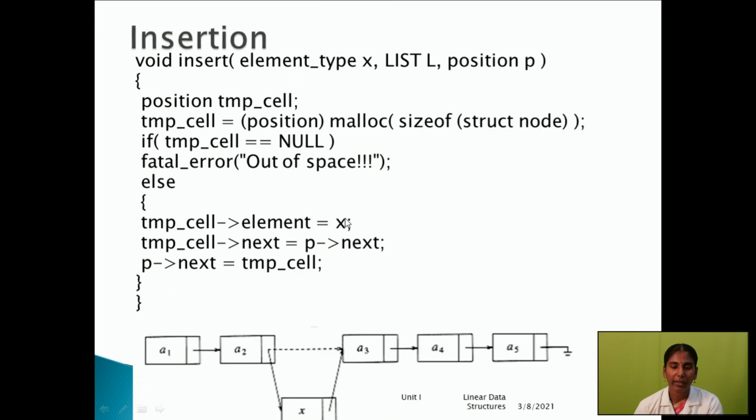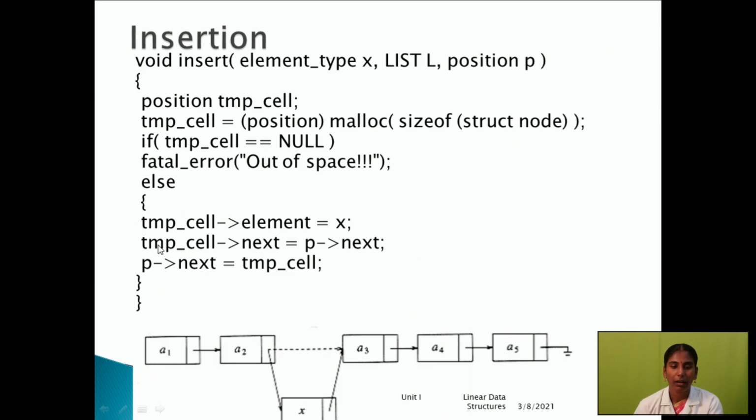Temporary cell element X, which means the data will automatically be stored in the first position.